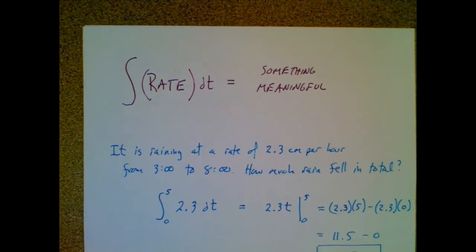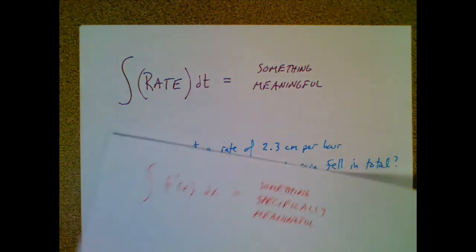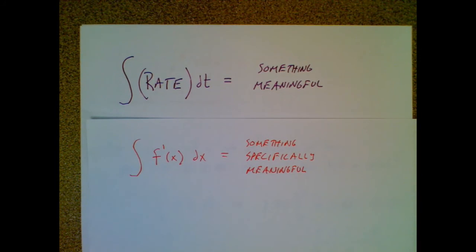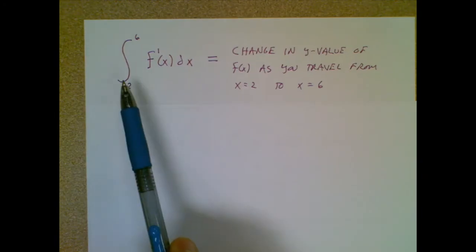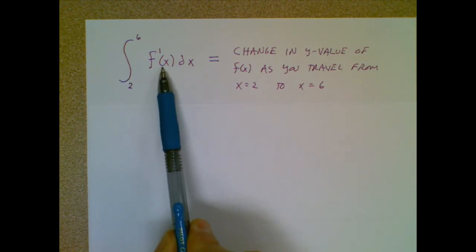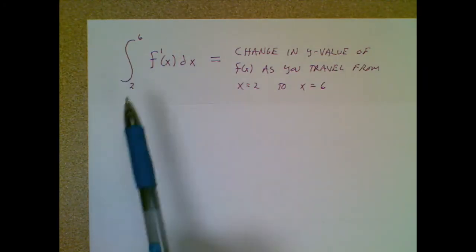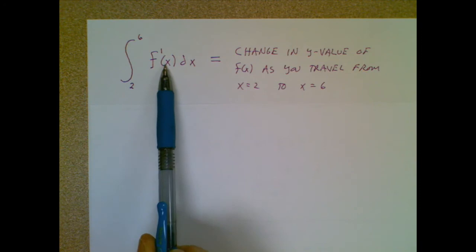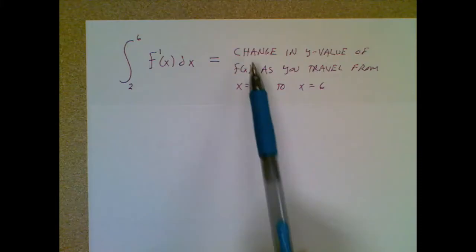The integral of a rate is almost always something meaningful, but now we want to apply it to the specific case of the integral of f prime. So here I've put together a simple example. We're integrating from 2 to 6 along the x-axis. The derivative f prime of x, we don't even know what function f of x looks like. But what we're going to get here in this specific case, when you integrate a derivative, in this case a y prime or f prime, you're going to get the change in y value of the original function.